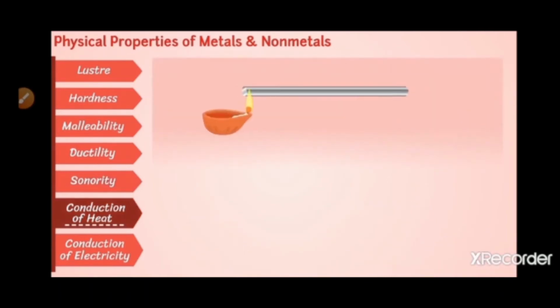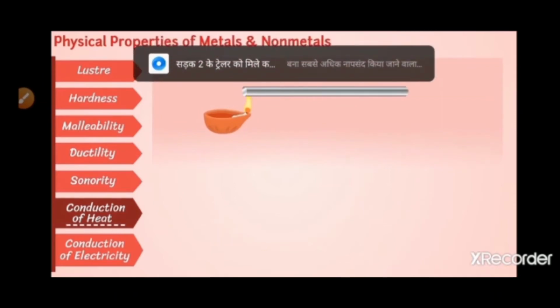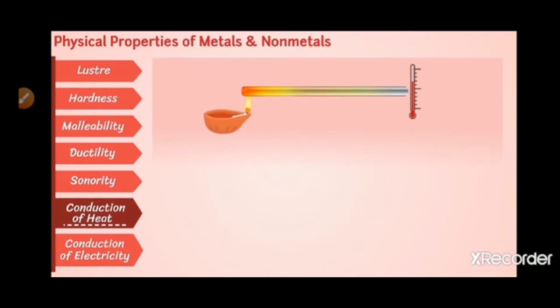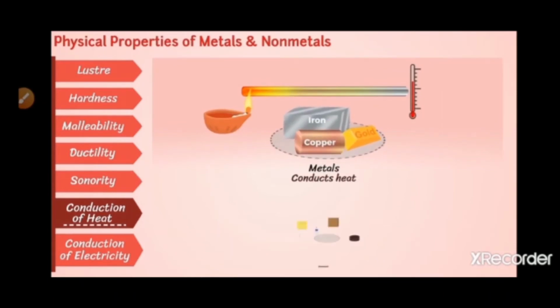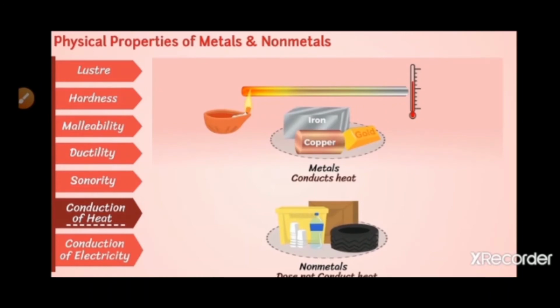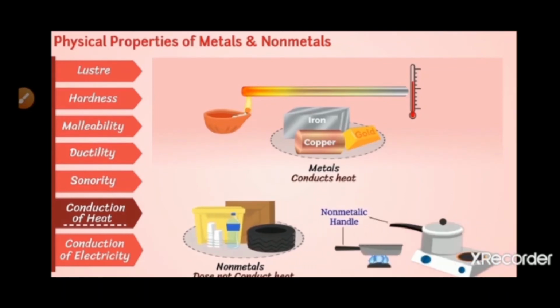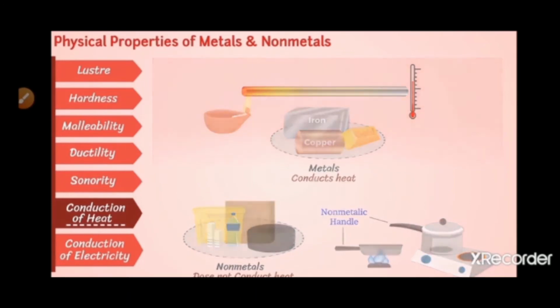Conduction of heat. When you heat an iron rod at one end, you can feel the hotness at the other end too. This shows that heat is conducted from one end of the iron rod to the other end, whereas non-metals are poor conductors of heat. That is why you can observe the handles of cookware are made up of non-metals, as they are bad conductors of heat.